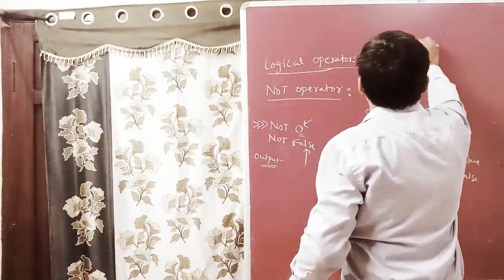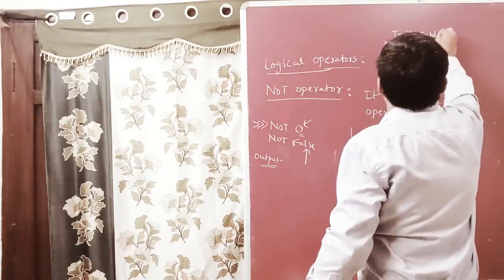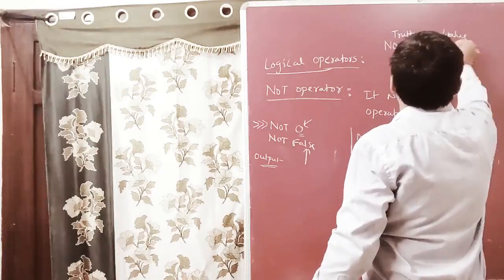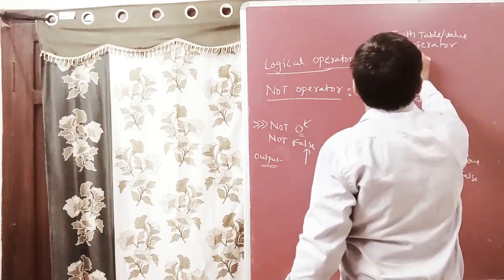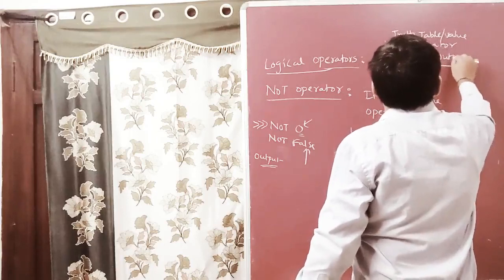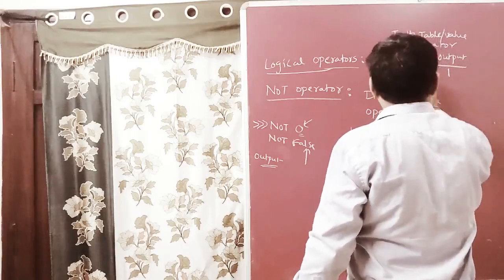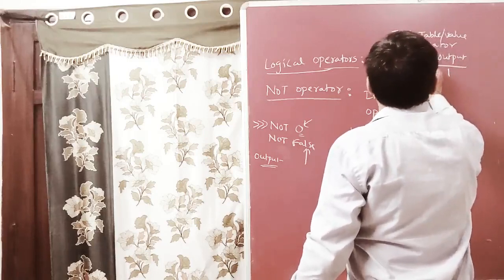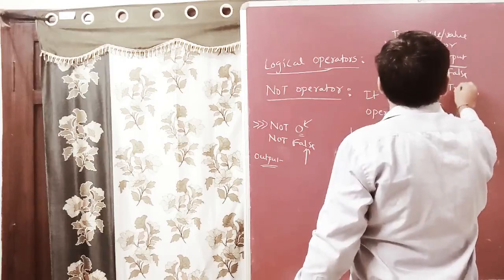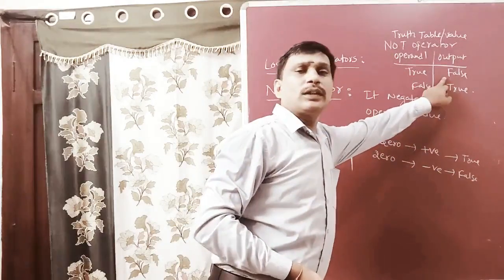The truth table, or truth value, of this not operator has an operand and an output. If the operand is true, it returns the output false.